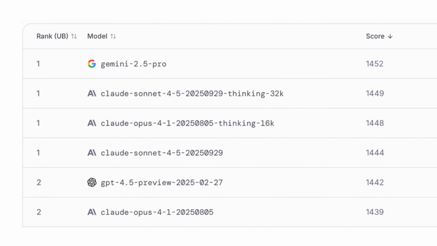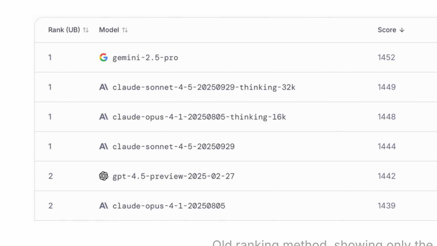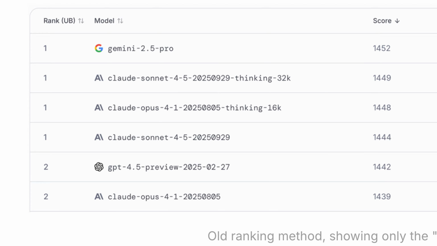You used to see multiple models all claiming to be number one. It's not like they're lying. In a sense, they're statistically tied. Here's how to read that.